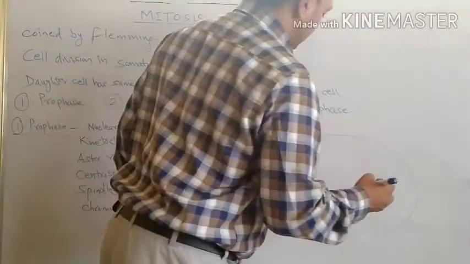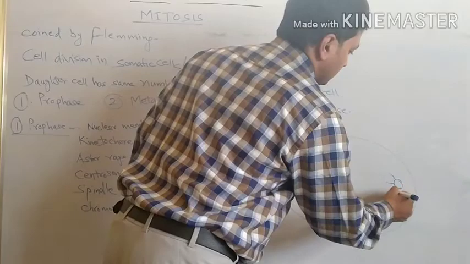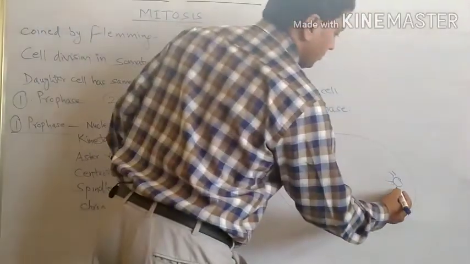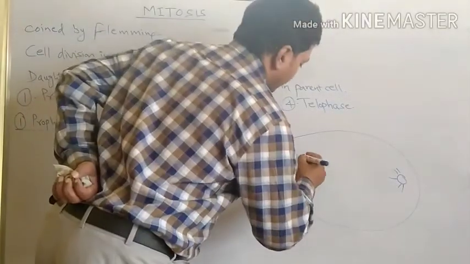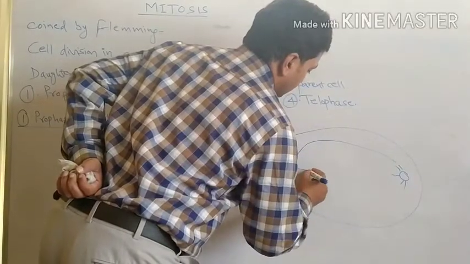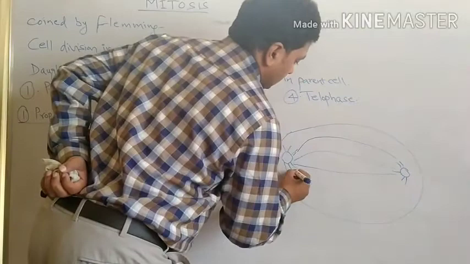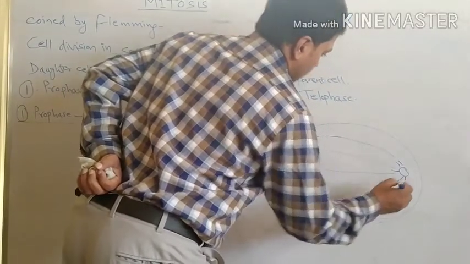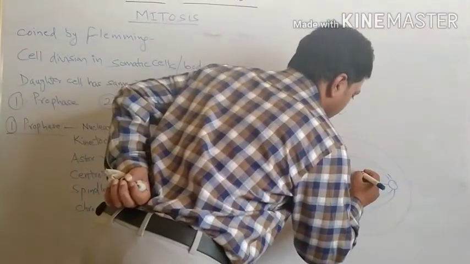Aster rays are produced in this way. Chromosomes are there attached to the kinetochore. Spindle fibers are made like this.